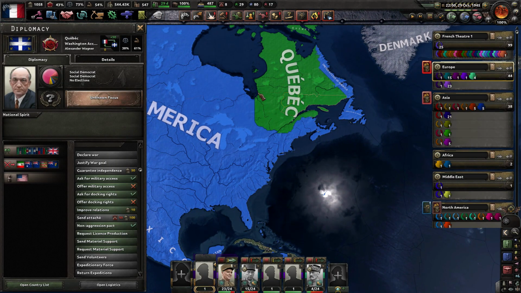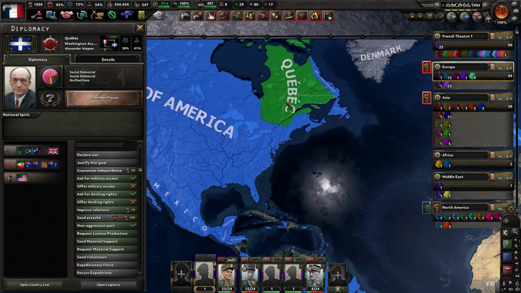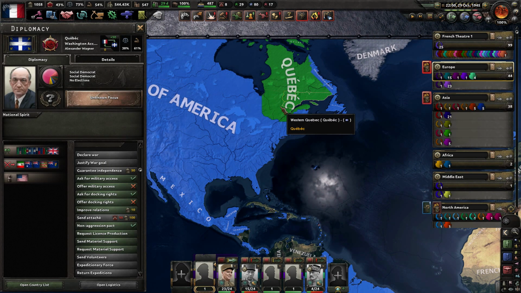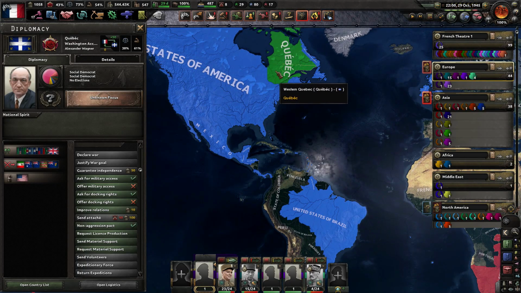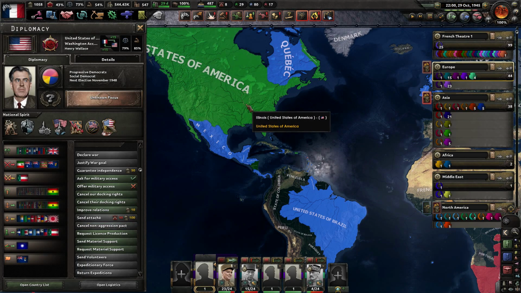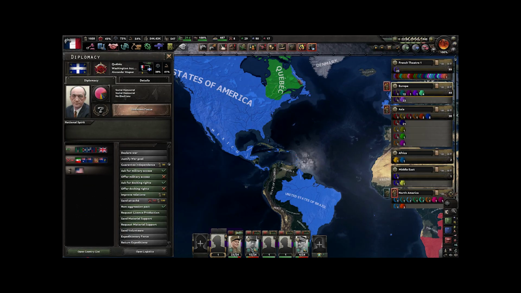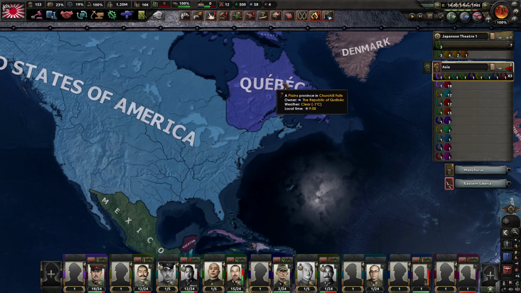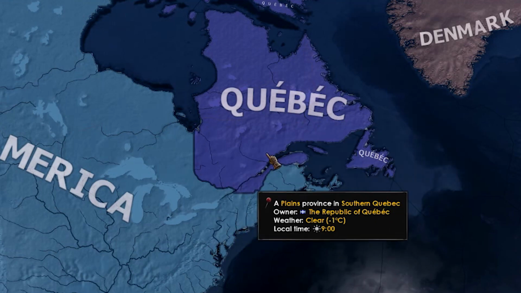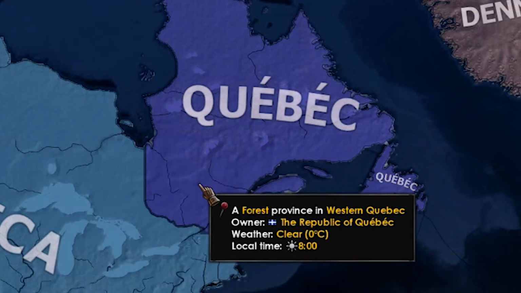Well, the United States didn't want to annex Quebec, so they made it a puppet state. Why not? They don't know English, and in the United States they don't know French, which makes it a fair deal. Whoa, the new border of Quebec looks pretty cool. I love it and I approve it.